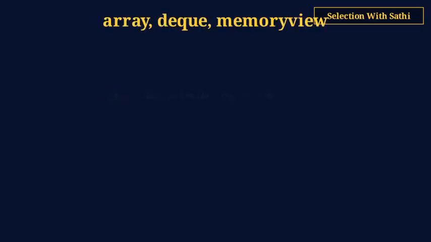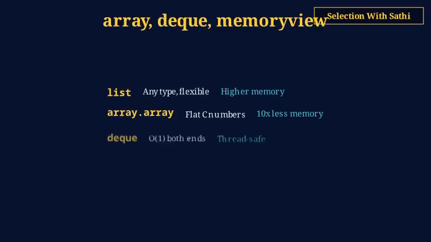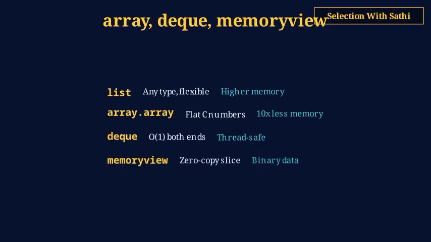Python has specialized sequence types for performance. Array.array stores flat C-type numbers, much less memory than a list of floats. Collections.deque gives O of 1 append and pop from both ends and it's thread safe. Memoryview allows zero-copy slicing of binary data. Use list for mixed types, but switch to array or deque when performance matters.